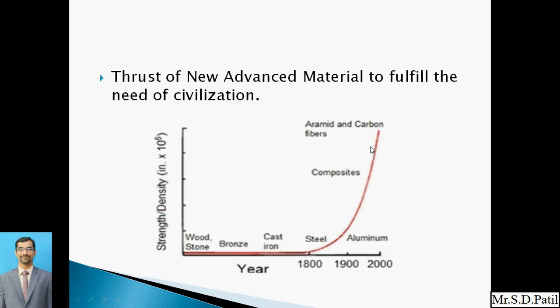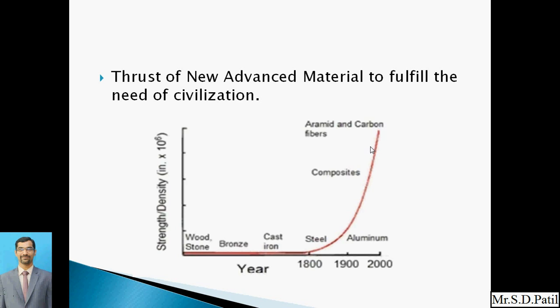Now I will discuss some advanced materials here. You are familiar with cast iron and steel. Still in day-to-day life we see many utensils in our kitchen made of steel. Also cast iron we have seen, and our concrete buildings use steel.